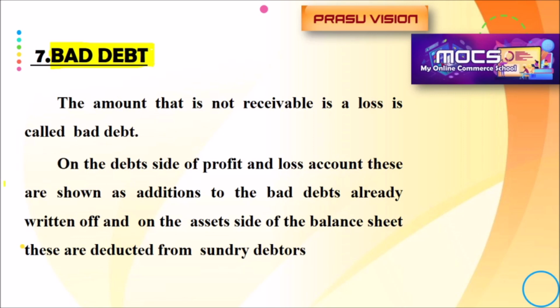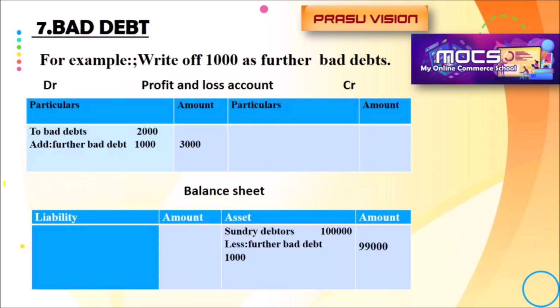Also, there will be one more adjustment. For learning that, we have to learn it very critically. So, a rate of 1,000 as further bad debt. Already there is an amount of bad debt in the trial balance, 2,000. So that we have to write as bad debt. What is the amount available in the trial balance? 2,000.